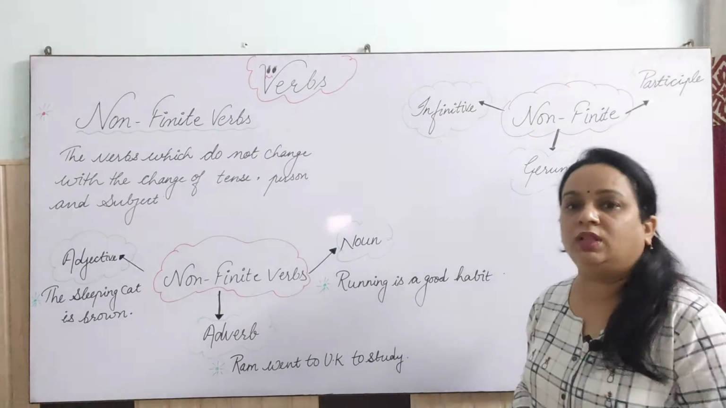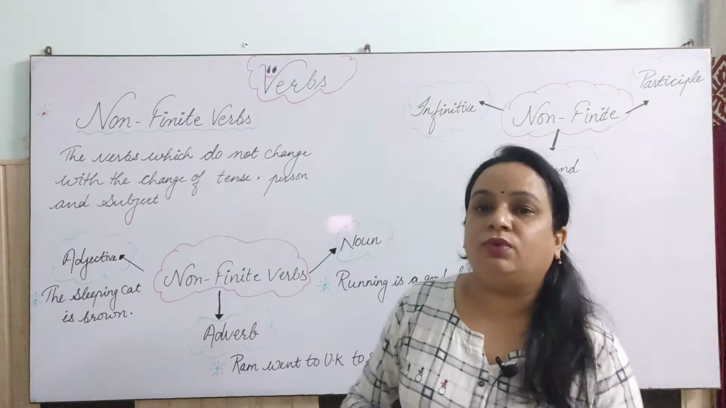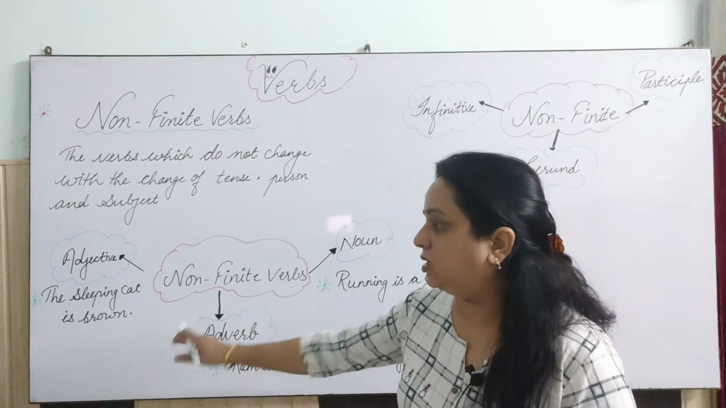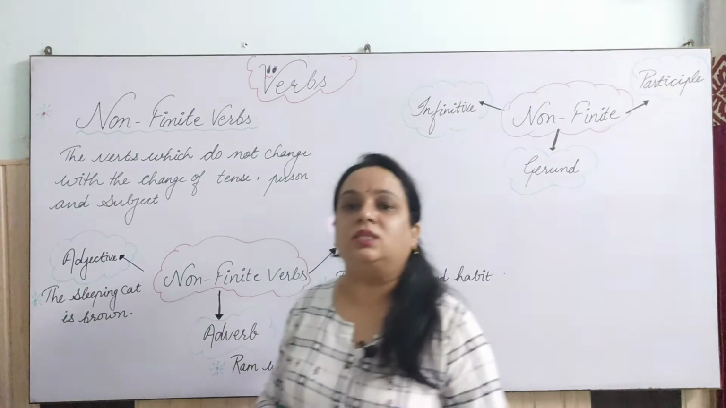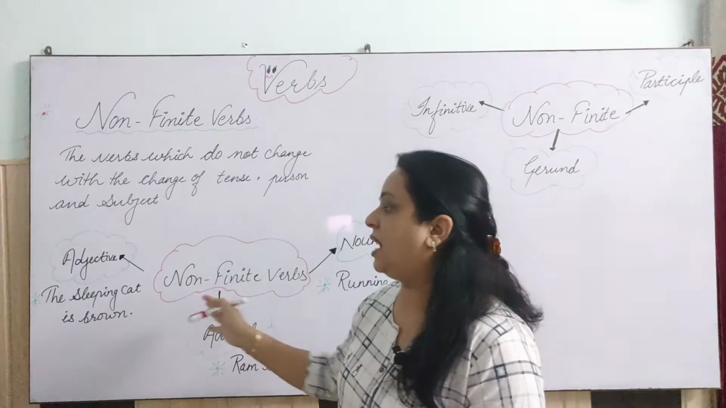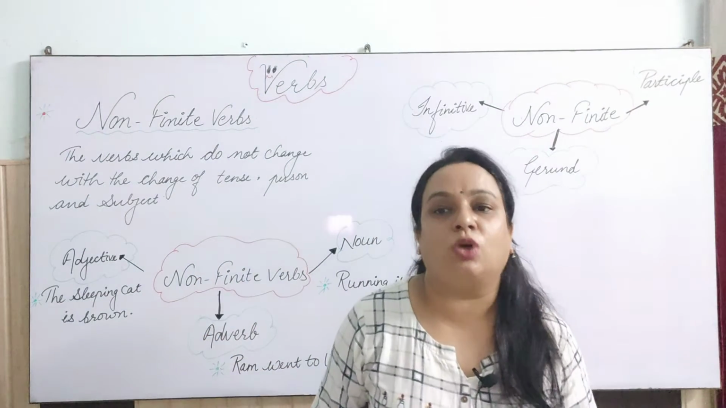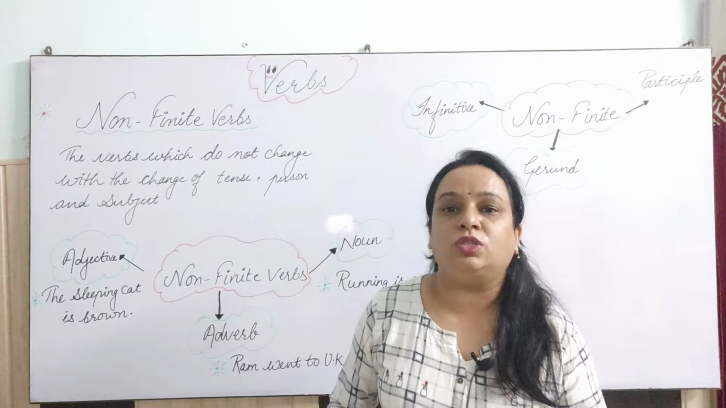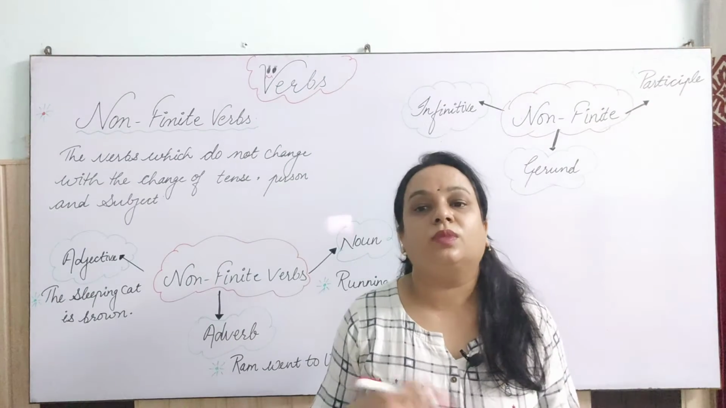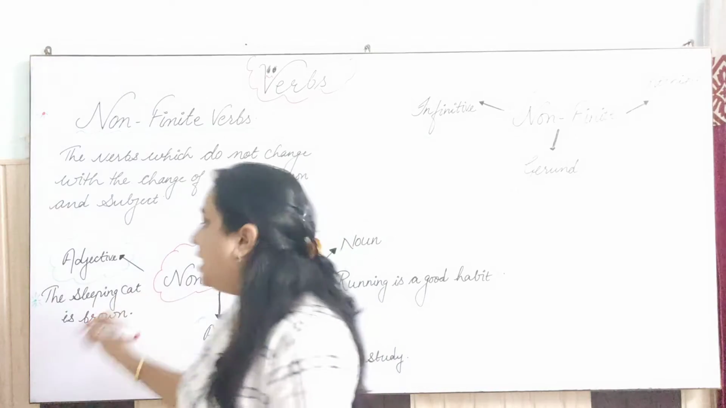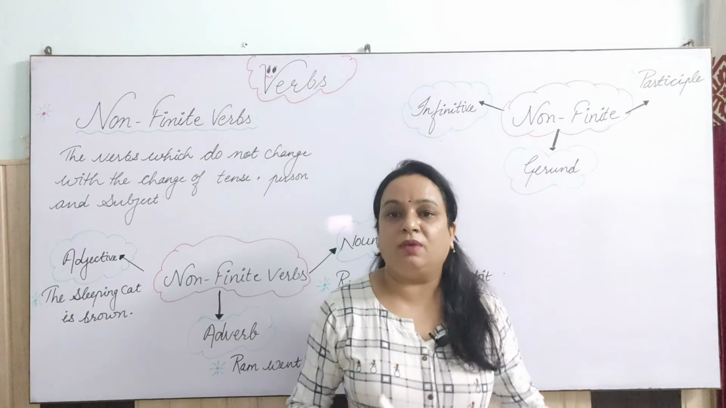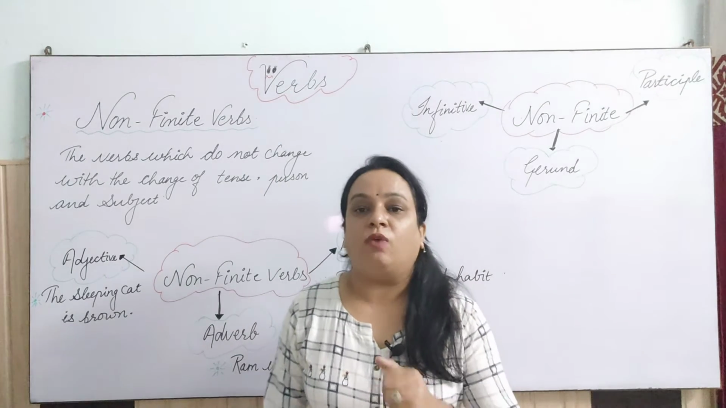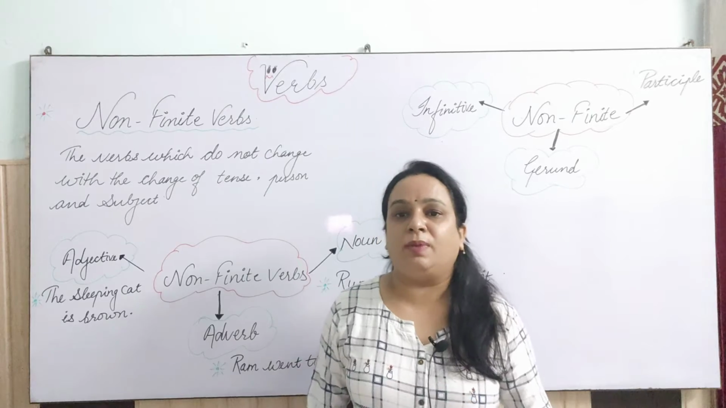Now let's understand with the help of an example how non-finite verbs work as an adjective in the sentence. Here I have written a sentence for you: the sleeping cat is brown. Here I am talking about the adjective. Which is the word telling about the adjective? The sleeping cat. As we did adjectives in the previous videos, we learnt that there are two positions of adjectives. One may be predicative or the second may be attributive.